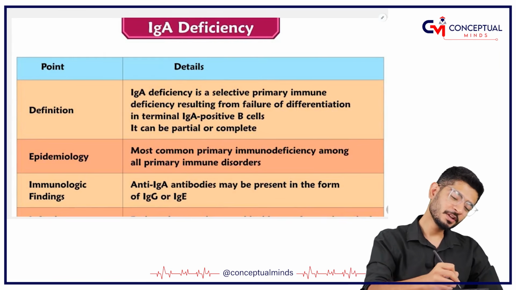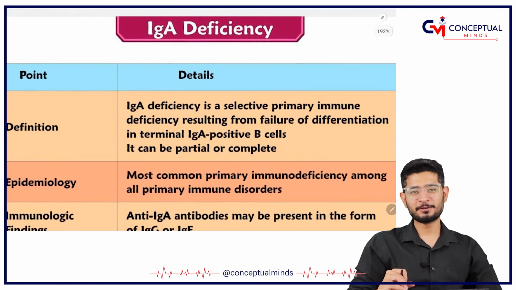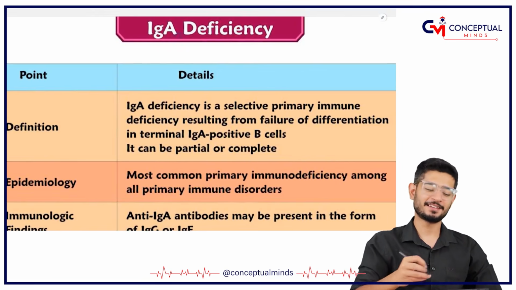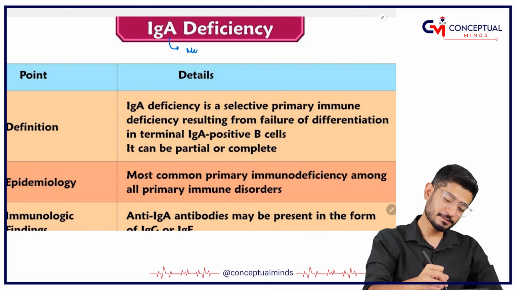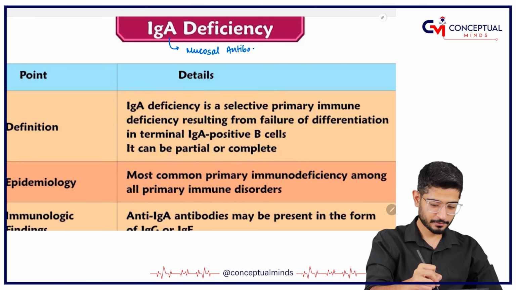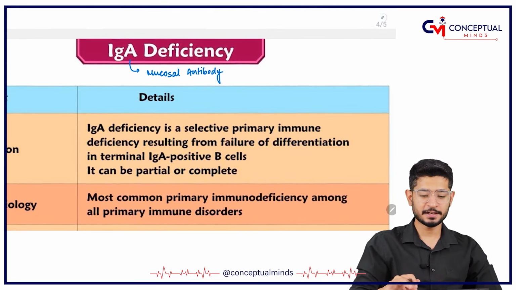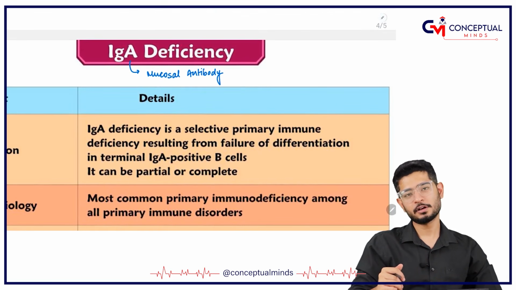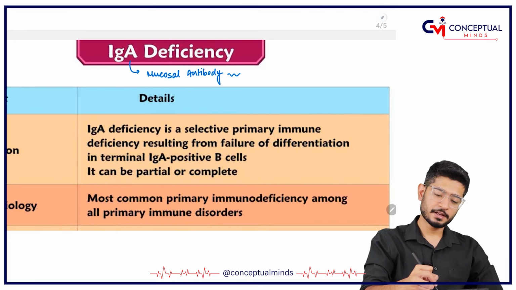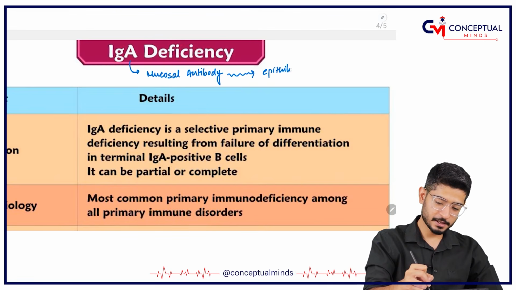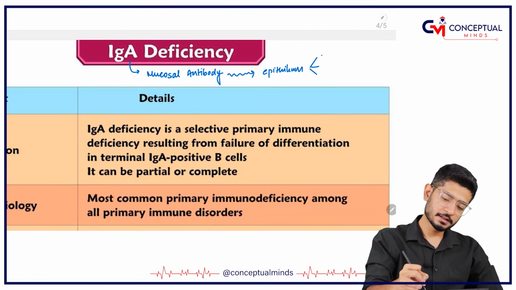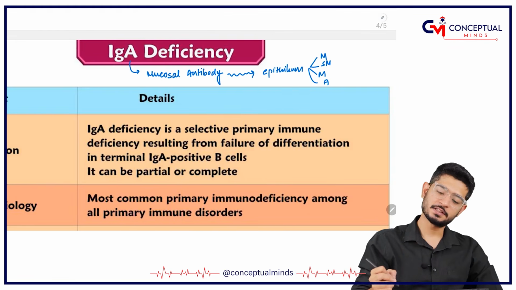Now, for those of you who studied microbiology so well from your microbiology teacher, they must be knowing that IgA is called as mucosal antibody. Now, what do you mean by mucosal antibody? See, wherever you have got mucosa, you have got epithelium, and epithelium has got mucosa, submucosa, muscularis layer, then adventitia.